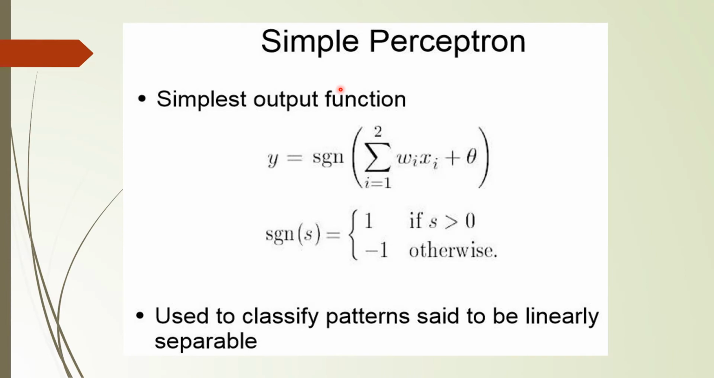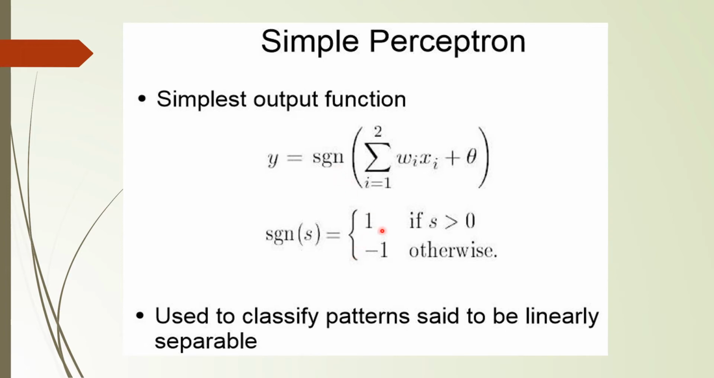The simplest output function of the above picture is y equals sign of sigma i equals 1 to n wi xi plus theta. So theta is our bias, and wi and xi are the inputs and their corresponding weights. Here i equals 1 to 2 means we are having only 2 input data. Then SGN is the corresponding threshold function.